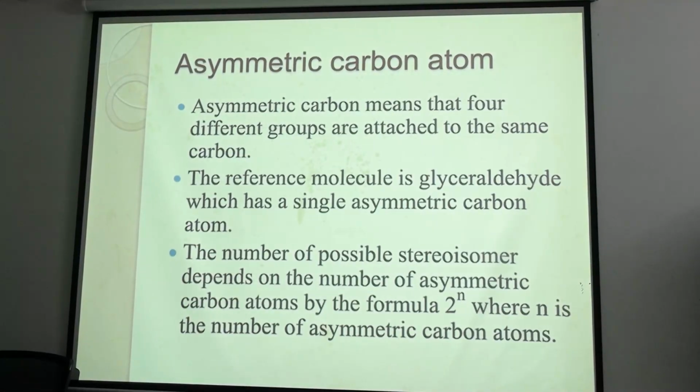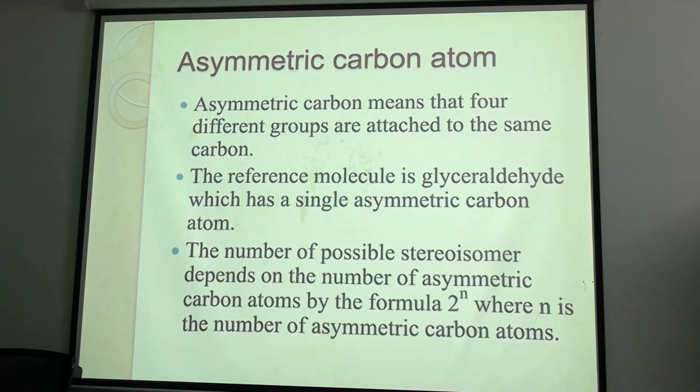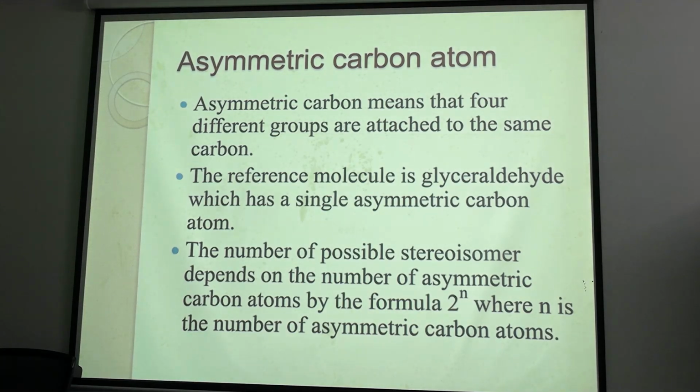And what is an asymmetric carbon atom or chiral atom? Chiral carbon. Carbon's valency is 4. So when 4 different groups are attached to a single carbon atom, that carbon atom is known as an asymmetric carbon or chiral carbon. According to the number of chiral carbons present in a monosaccharide, we can derive the total number of isomers that particular monosaccharide will have.